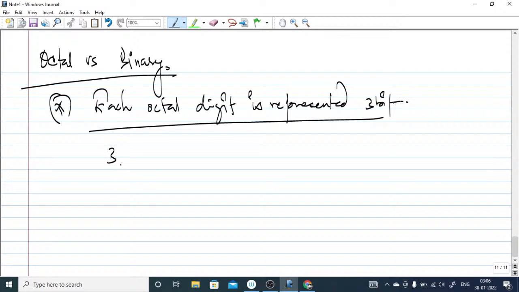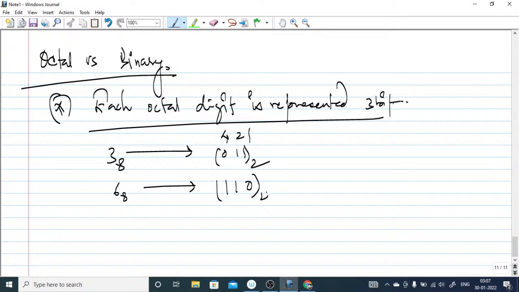Suppose 3 base 8 is given, that is in octal representation. So you have to use 4 2 1 here. So 3 means 0 1 1. How many bits are there? There are only 3, this is in binary now. And suppose 6 is given in octal, so you have to represent 1 1 0, and this should be written with base 2.